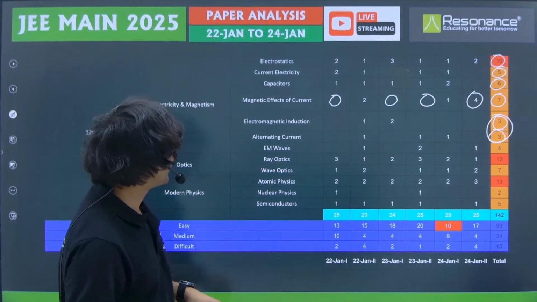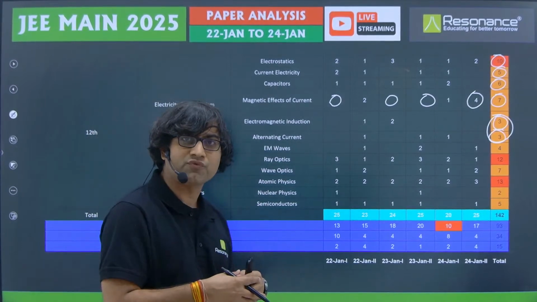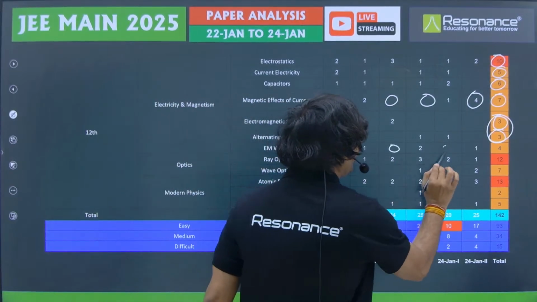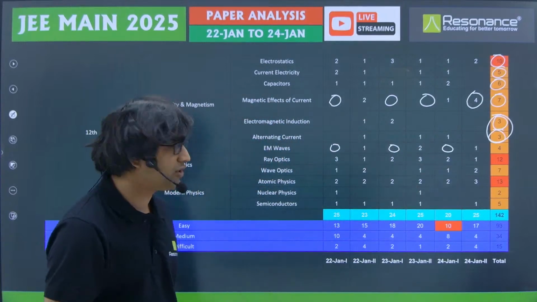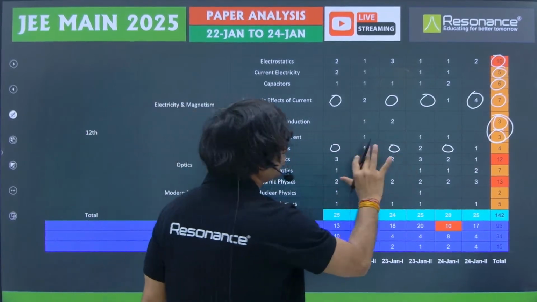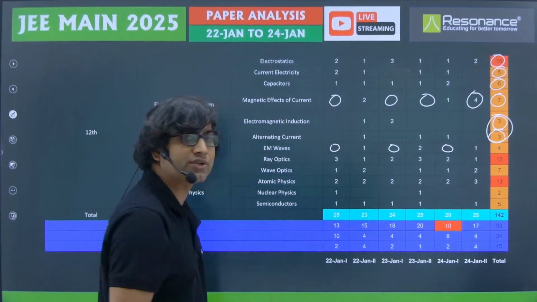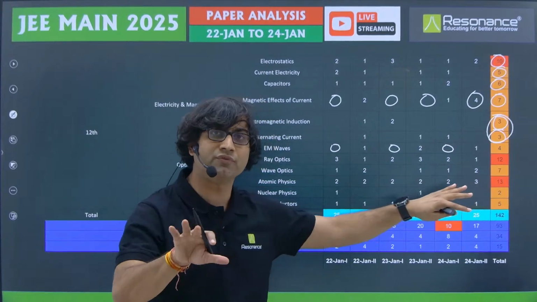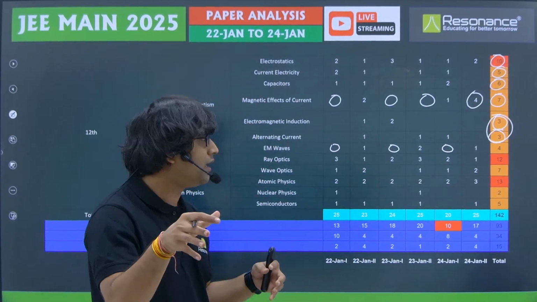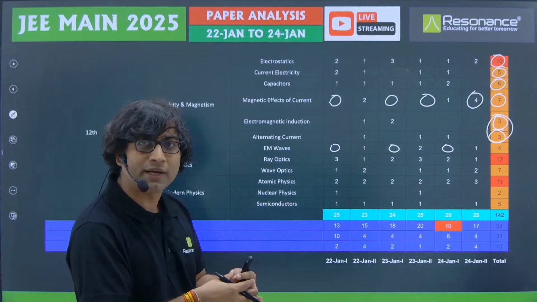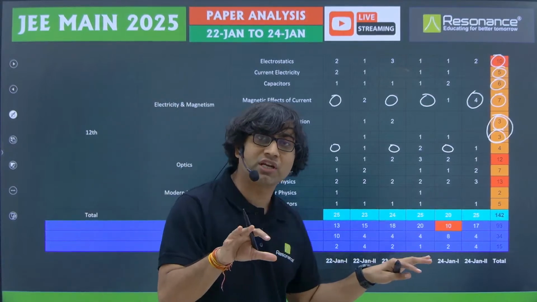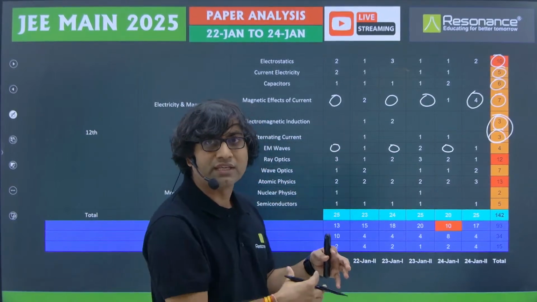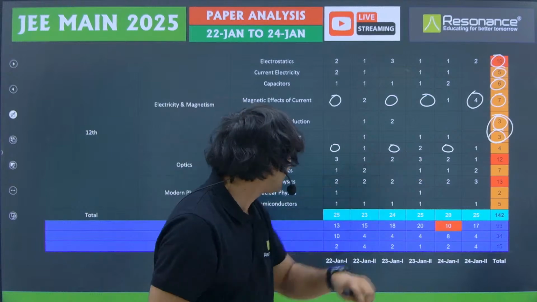Now comes electromagnetic waves. We always expect questions from electromagnetic waves, but you can see that in 3 papers, you did not receive any questions from electromagnetic waves, and in the remaining 3, you got on an average at least 1 question from electromagnetic waves. And most of these questions were of the easy category. I guess 2 questions were related to displacement current, and one of the questions was related to the electromagnetic spectrum. You need to know the order of the wavelengths of the electromagnetic spectrum in that particular question.